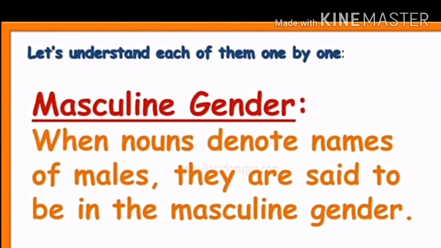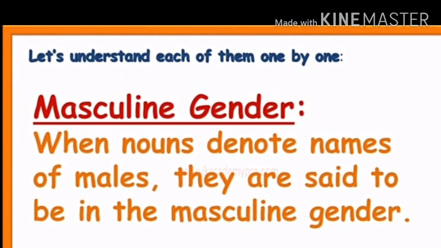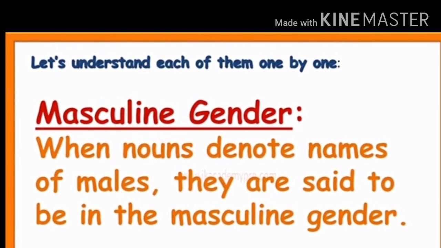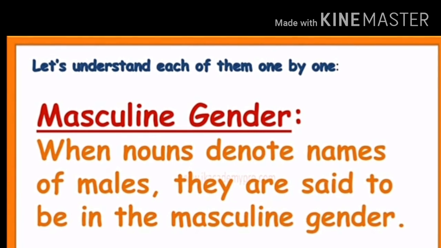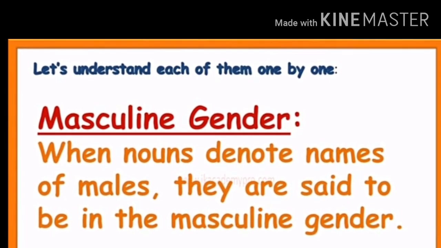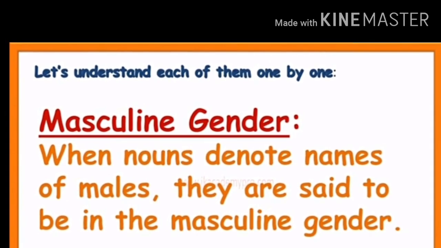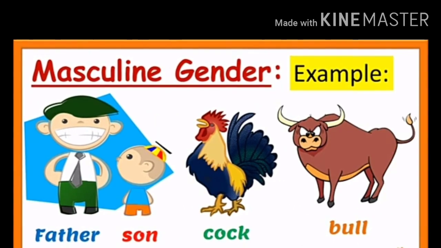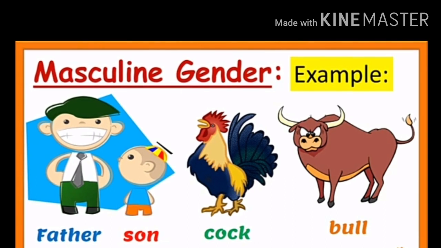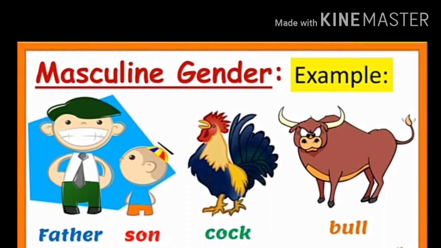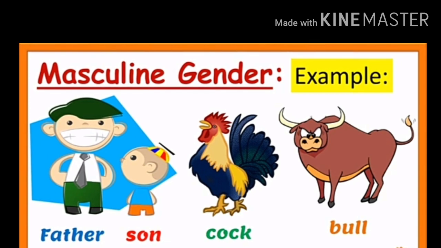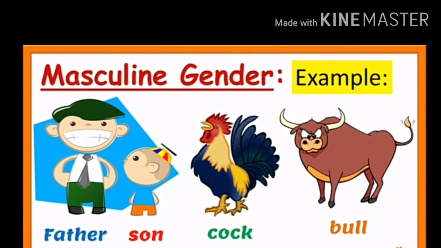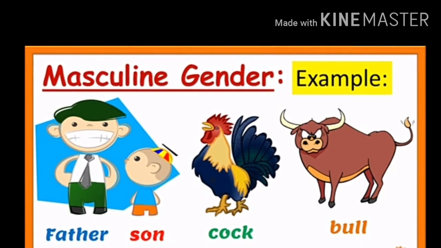Let's understand each of them one by one. Masculine gender. When nouns denote names of males, they are said to be in masculine gender. All the names of males come under masculine gender. Let's see examples of masculine gender. Examples are father, son, cock, bull, lion, tiger, peacock, swan. All these come under masculine gender.